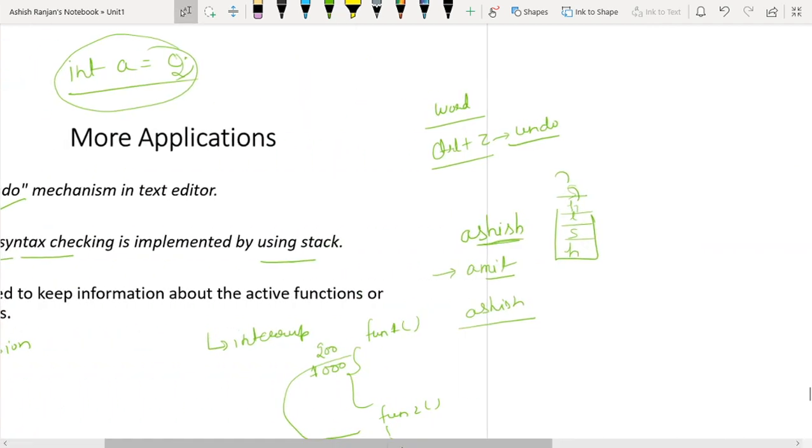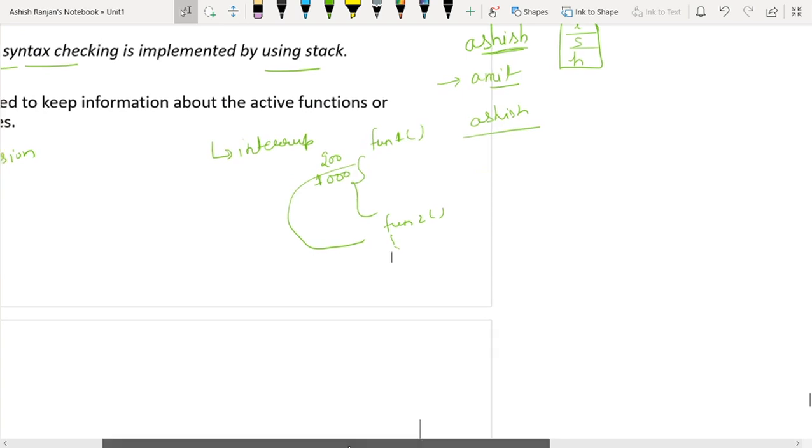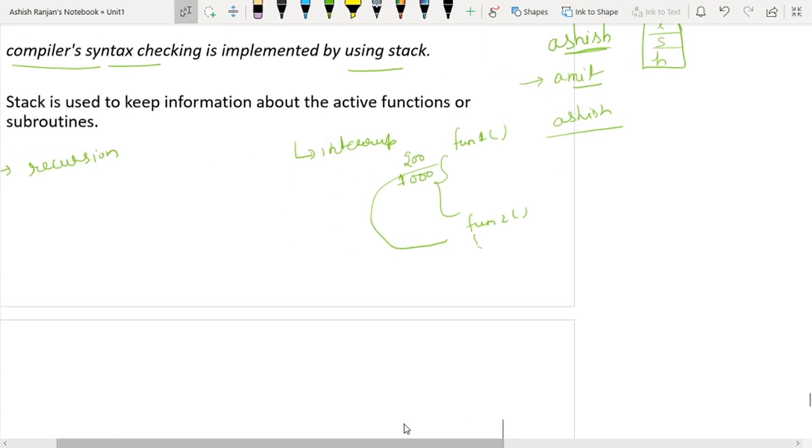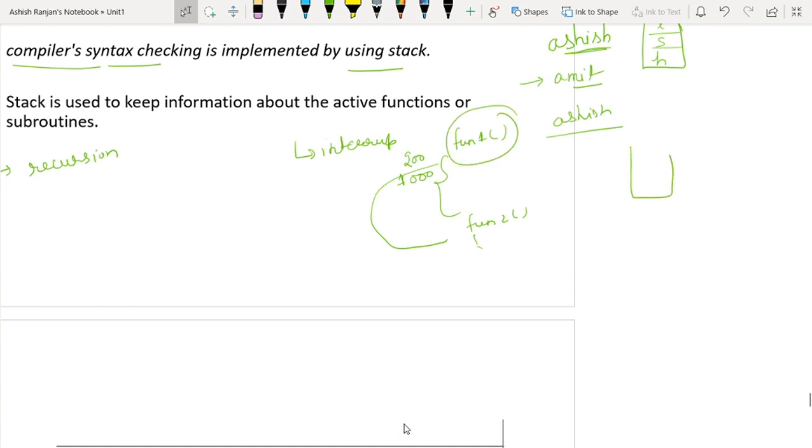So what will happen here? The state of this function, the active state of this function, like the line number from where I have to start the execution, what variables this function is using, all these things must be stored inside the stack.